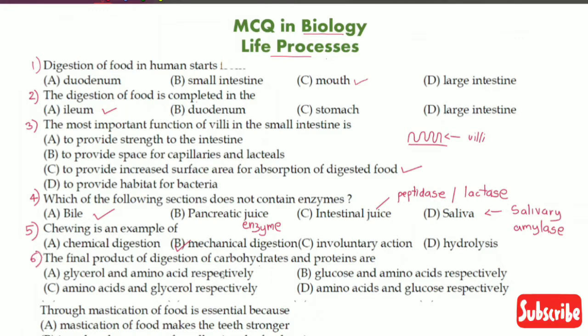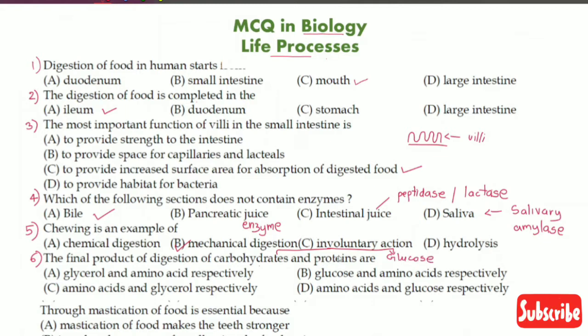Let us move on to question number 6. The final products of digestion of carbohydrates and protein are: A. Glycerol and amino acids, B. Glucose and amino acids, C. Amino acids and glycerol, or D. Amino acids and glucose. We know that carbohydrate will get broken down into glucose, so the end product of it is glucose.